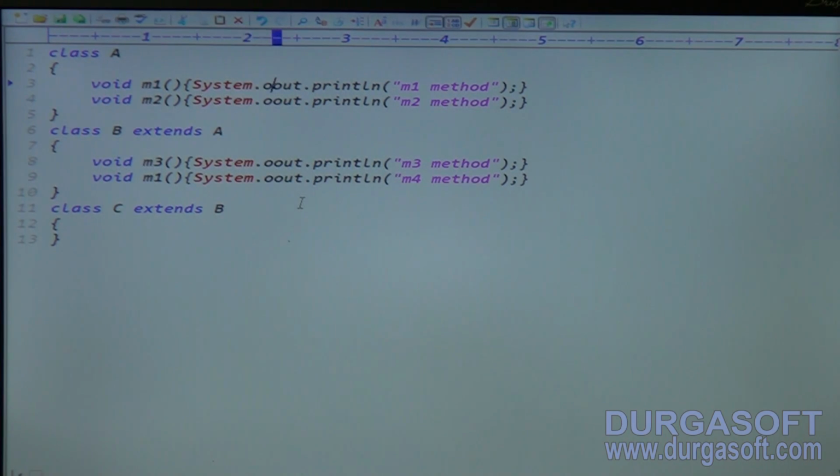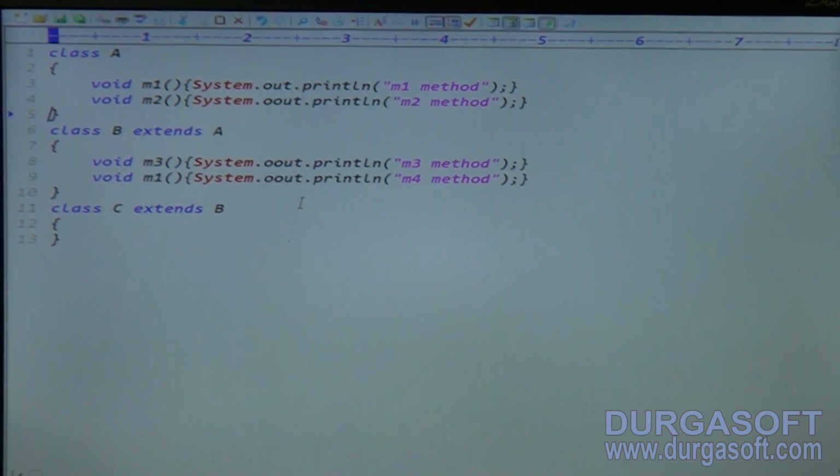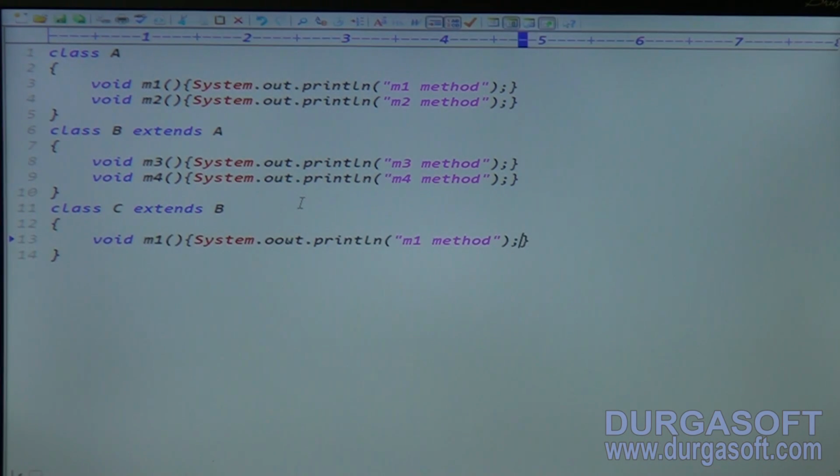Class C contains the m5 method and the m6 method: this is my m5 method, this is my m6 method.